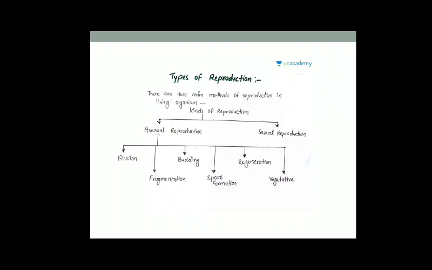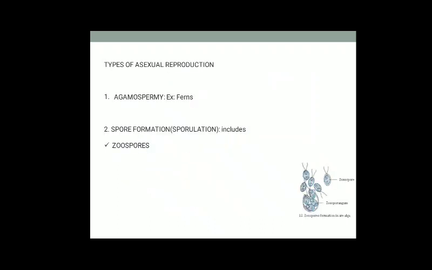Next, we can see the types of reproduction in a brief chart. Asexual reproduction is further divided into fission, fragmentation, budding, sporulation, that is spore formation, regeneration, and vegetative propagation. Types of asexual reproduction: asexual reproduction mainly has several categories. Let's discuss one by one.